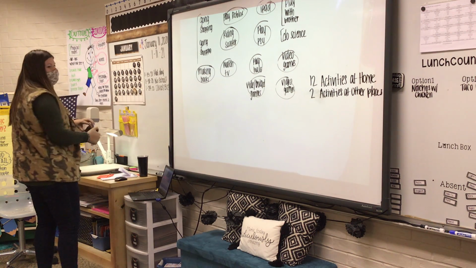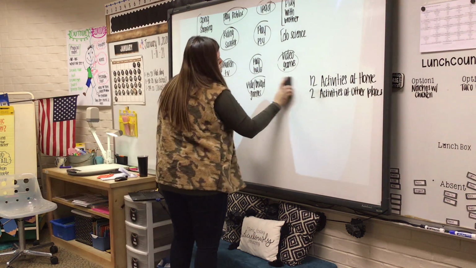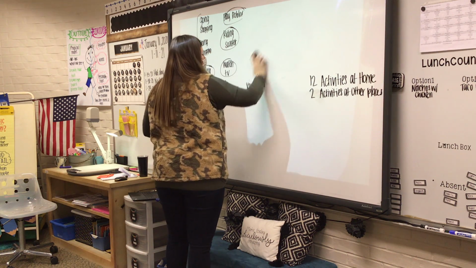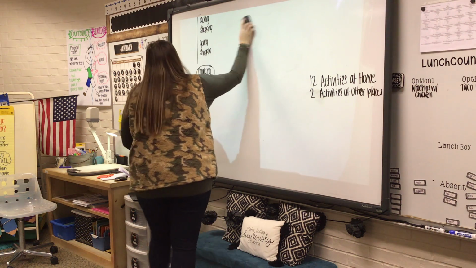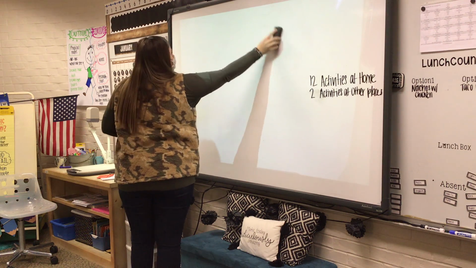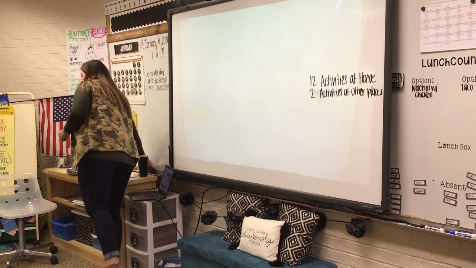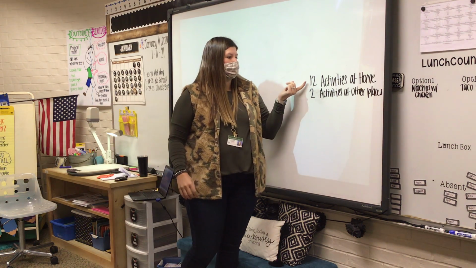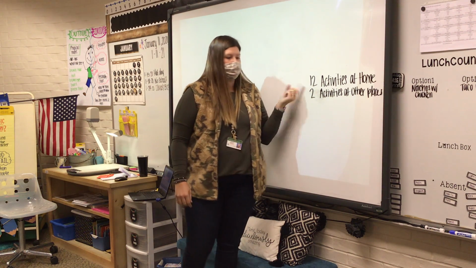So how many more people like to do activities at home than activities at other places? How many more people? 10. Why is it 10 people, Ainsley and Jackson? Yeah, 10 plus 2 is 12, which we know. We have 2 people that like to do activities at other places, so 10 more people like to do activities at home than activities at other places.